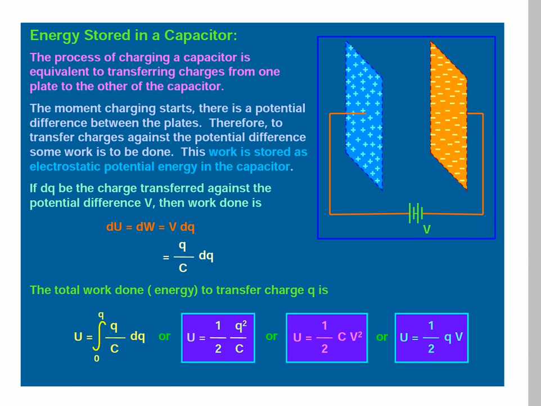We know that the integration of x is x square by 2, so here the integration gives q square by 2, and U is equal to 1 by 2 Q square by C. We can change that equation to 1 by 2 CV square, since Q is equal to CV, or U is equal to 1 by 2 QV.